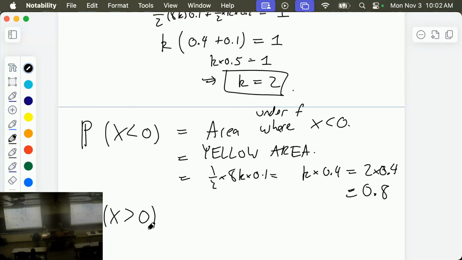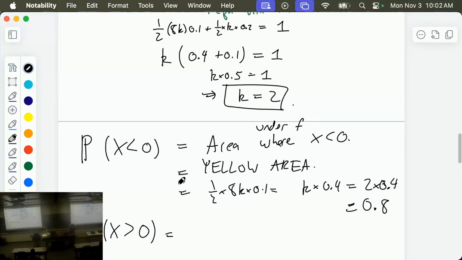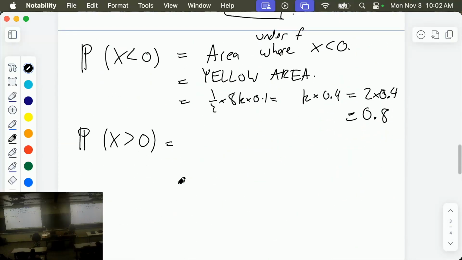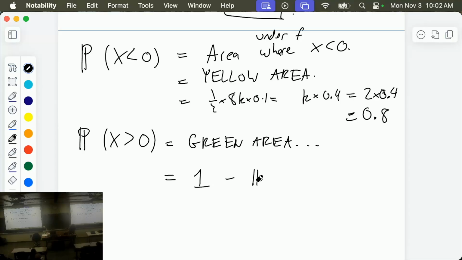That's right. So x is bigger than 0 and x is less than 0 are almost complements, so you do have to be careful. You could do it the other way and say it's the green area, which is perfectly correct and a good sanity check. Or you could say it's 1 minus the opposite.